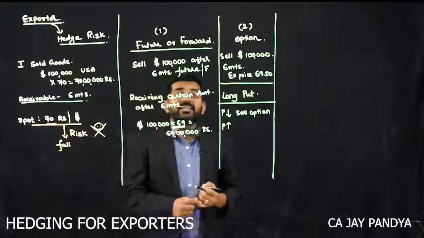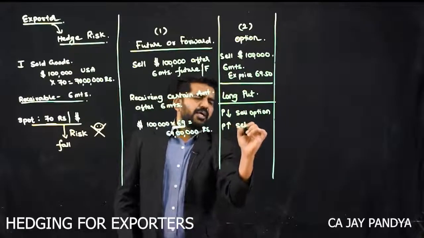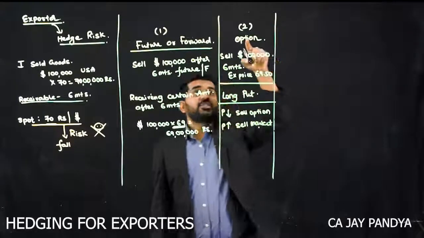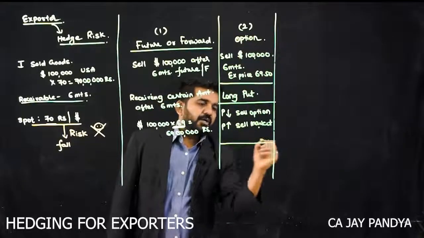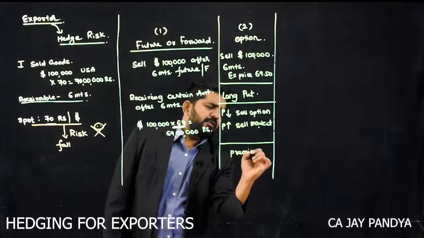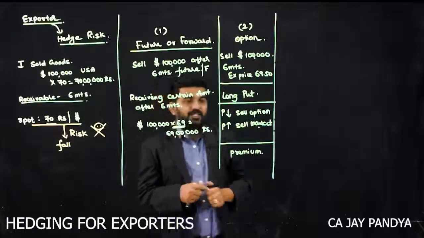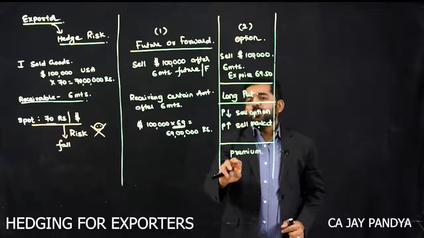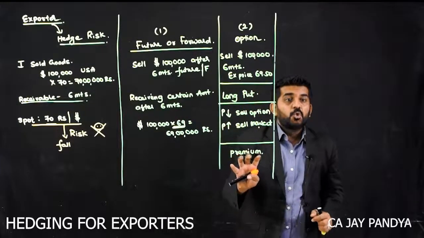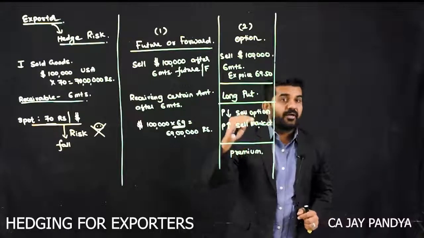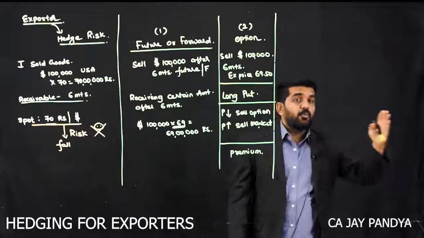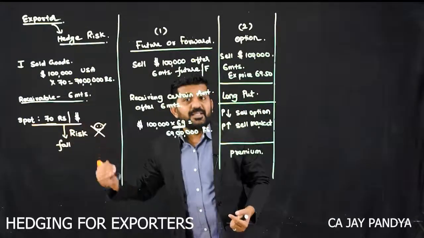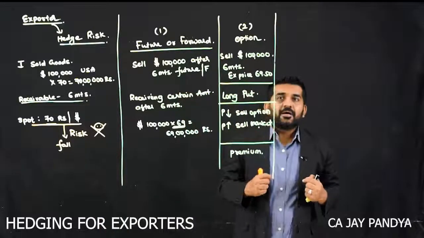If the price increases, you can sell it in the market. Can you sell it in the market? The answer is yes. Here you have an option, but this comes with a premium. You will have to pay the premium for having this type of option. By paying a premium, you can lock in your risk and keep your profit open. So if the price increases, you will get a profit. If the price decreases, you are hedged against that risk.